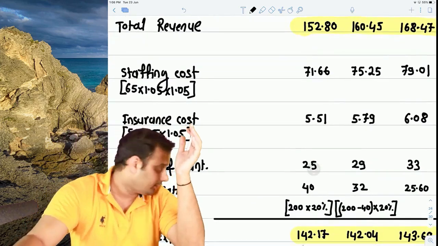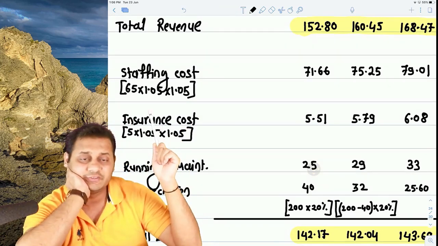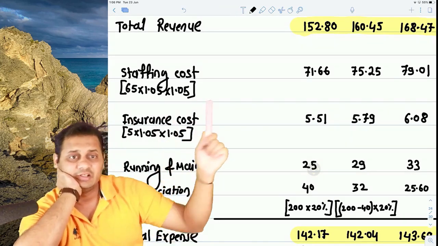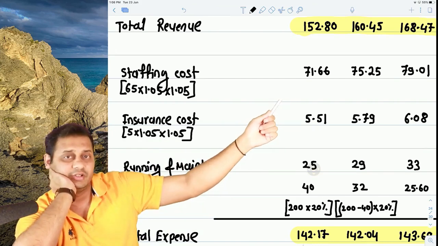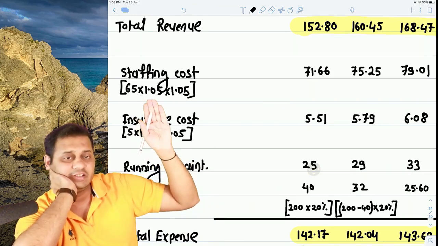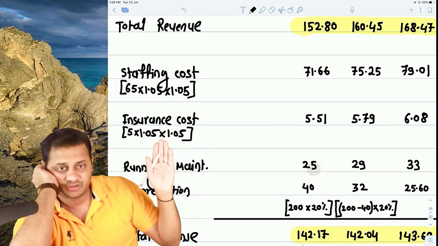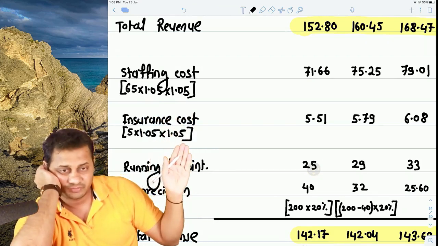This is just the revenue part. Let's discuss the costing. Staff cost will be 65, which will increase by 5% every year, since the operation is starting in 2 years, at the end of 2 years. So for the first year 1.05 increase, then also 1.05 increase will be there. Staff cost, insurance cost will also increase by 1.05 and 1.05.